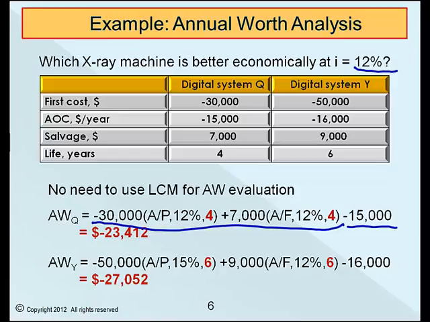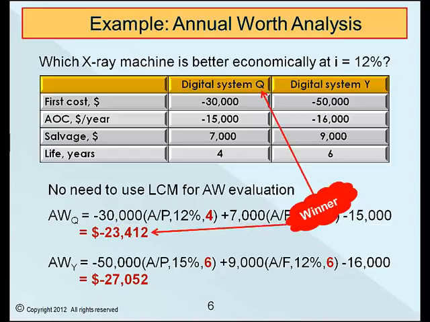Similarly, the total annual worth for System Y is calculated, and its value is minus $27,052. As you can see, the AW value for Q is numerically larger. That is, the equivalent annual cost is lower. Therefore, choose System Q.